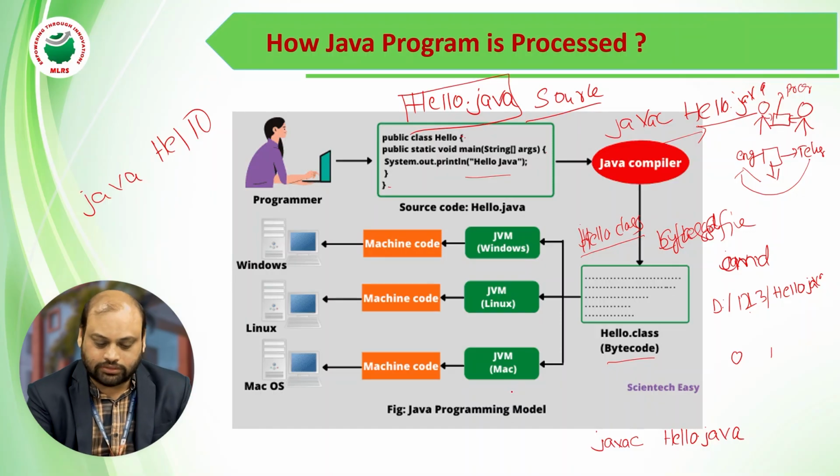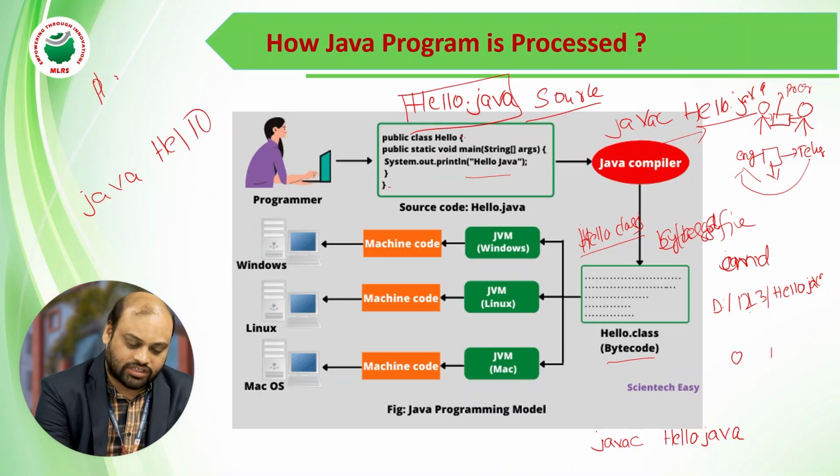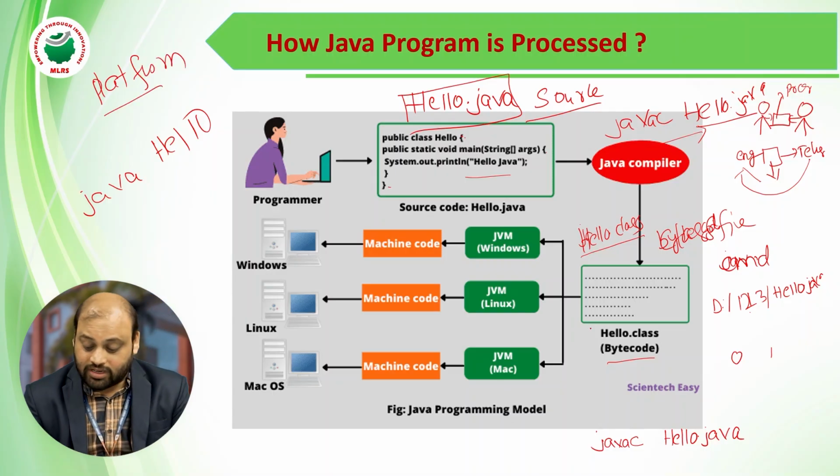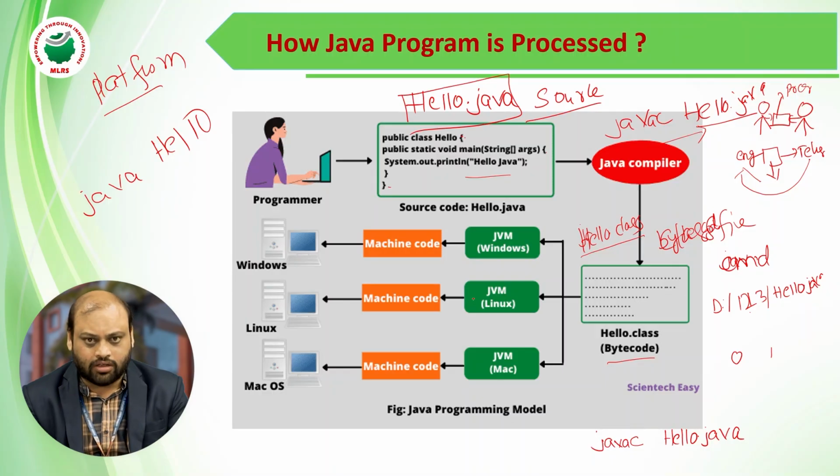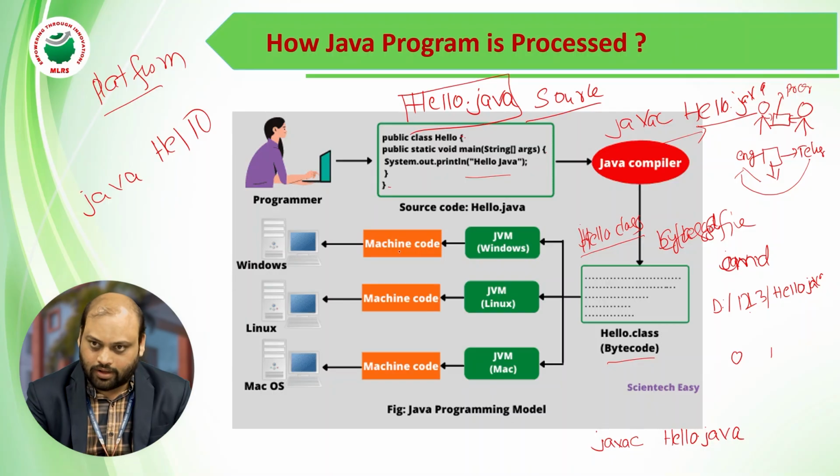That is the reason Java is called platform independent. But after submitting it, if your machine has Windows, then you install the respective JVM on your system. So the JVM is platform dependent. Obviously the JVM is not going to be irrespective of the operating system. The JVM is installed based upon your operating system.